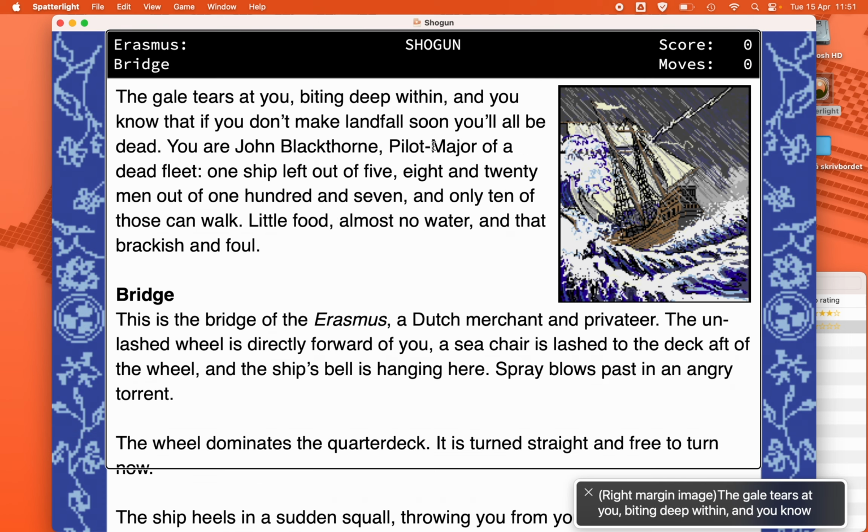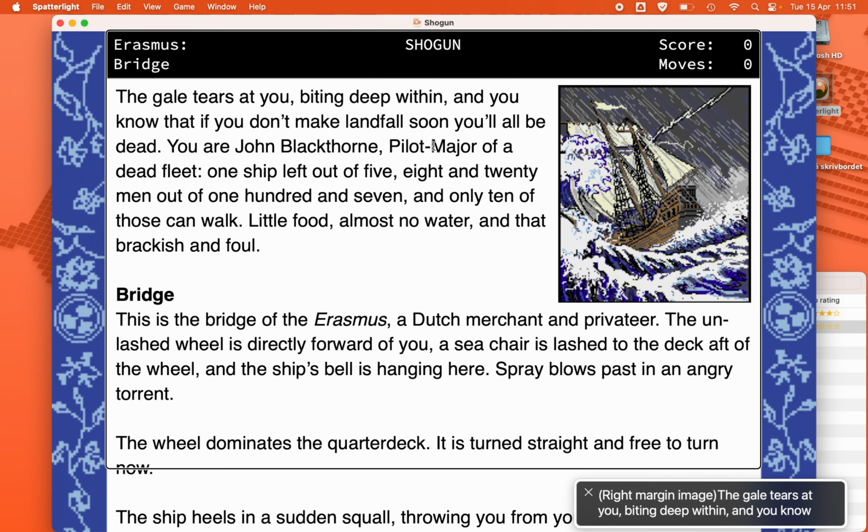The gale tears at you, biting deep within, and you know that if you don't make landfall soon you'll all be dead. You're John Blackthorne, pilot major of a dead fleet. 1 ship left out of 5, 8 and 20 men out of 107, and only 10 of those can walk. Little food, almost no water, and that brackish and foul. Bridge. This is the bridge of the Erasmus, a Dutch merchant and privateer. The unlashed wheel is directly forward of you, a sea chair is lashed to the deck aft of the wheel, and the ship's bell is hanging here.